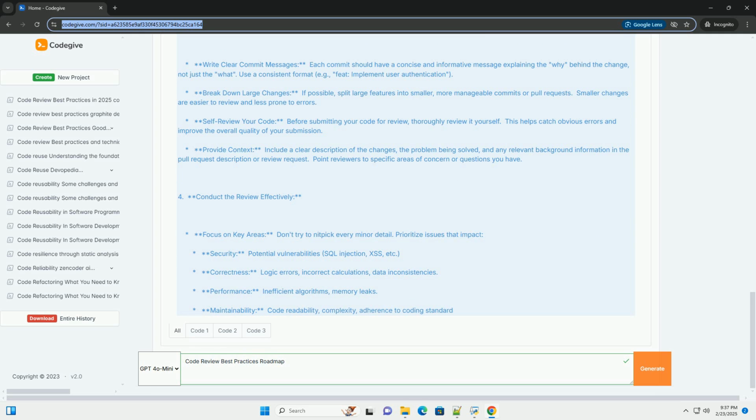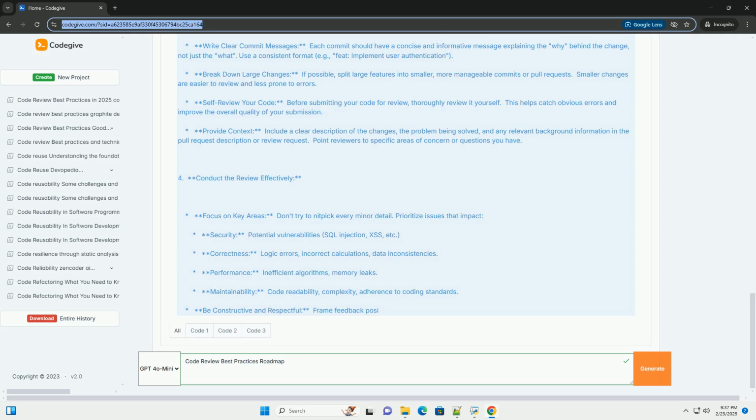Define exit criteria. What are the required conditions for approving the code? All critical issues addressed, all comments resolved, satisfactory test coverage. Document the process. Write down these guidelines in a team document, example a wiki page, shared Google Doc, or a section in your project's README. 2. Optimize the review environment.